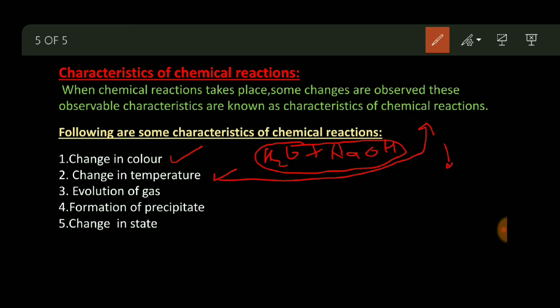Evolution of gas. What is evolution of gas? You have seen many reactions where two compounds are mixed and some gas evolves, bubbles come out, and this shows a chemical reaction. In some cases, gases like carbon dioxide evolve, which also shows that a chemical reaction is going on. One example is when you use ENO.